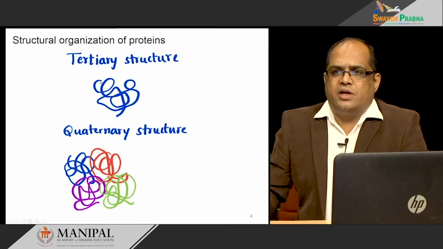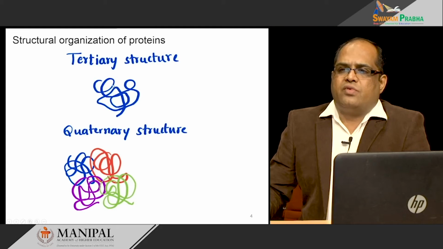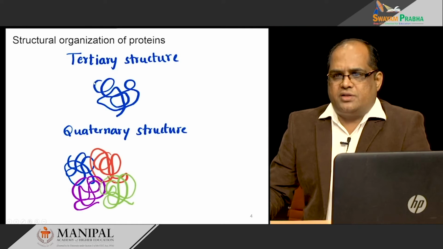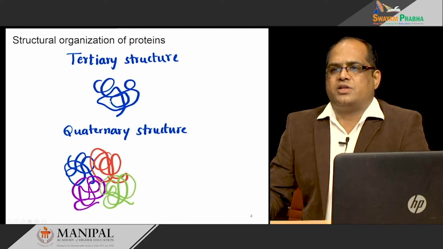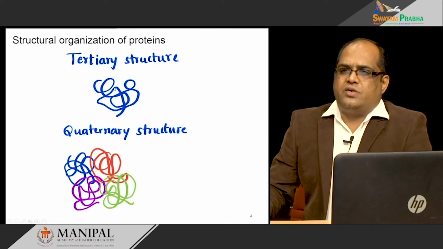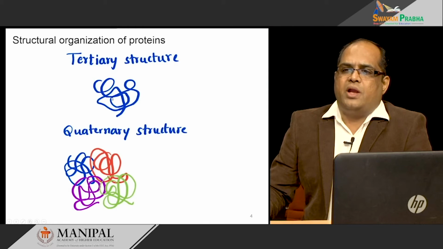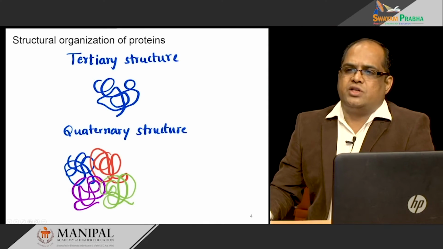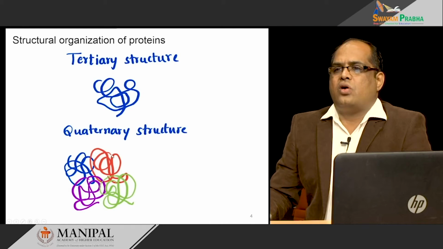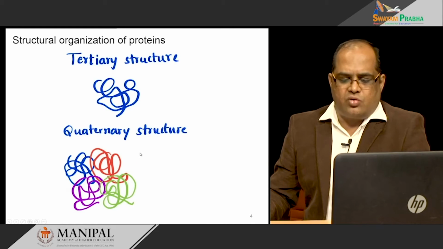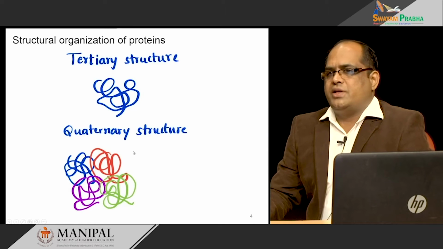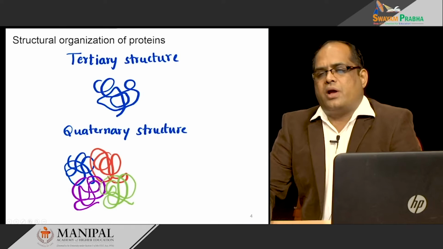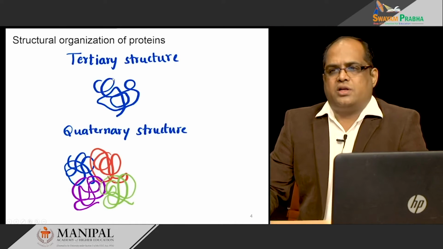Whereas in the tertiary structure, here it is a single polypeptide chain. It is a further three-dimensional organization of the protein. It has the primary structure, then secondary structures, and multiple of them give a three-dimensional structure. For example, myoglobin gives the tertiary structure. If many polypeptide chains interact with each other, they form a quaternary structure. An example is hemoglobin. These are the four basic protein structures we saw: primary, secondary, tertiary, and quaternary structure.